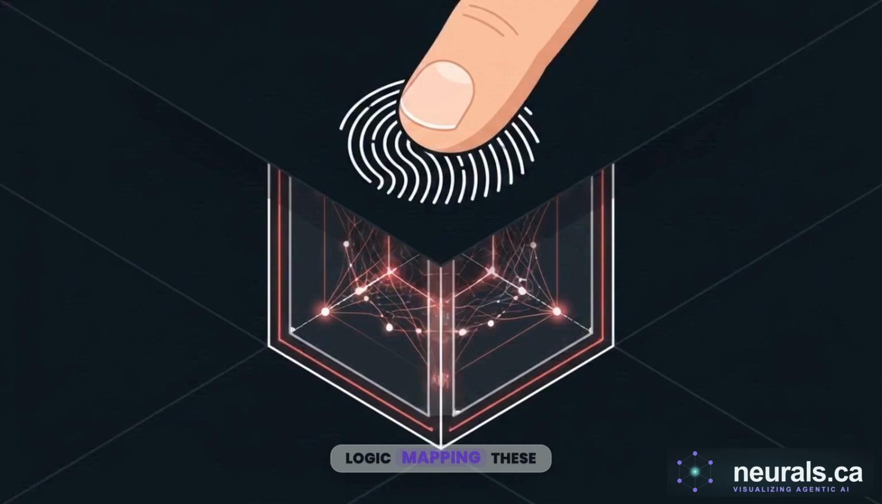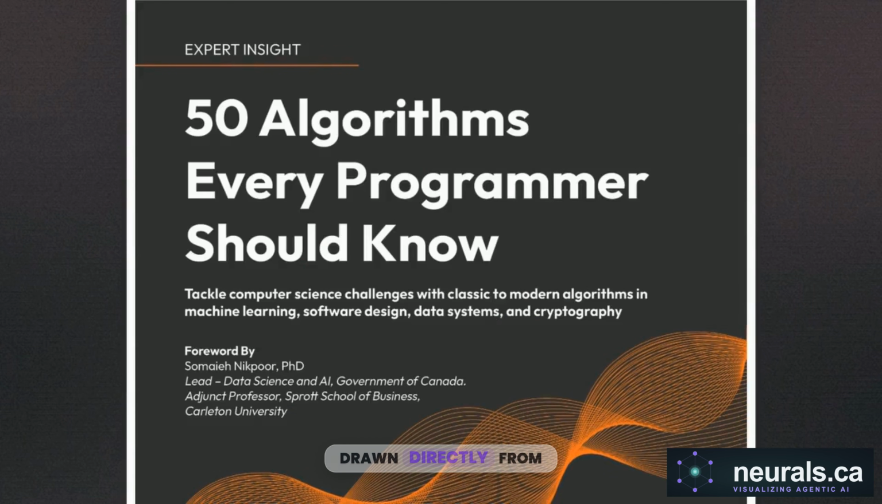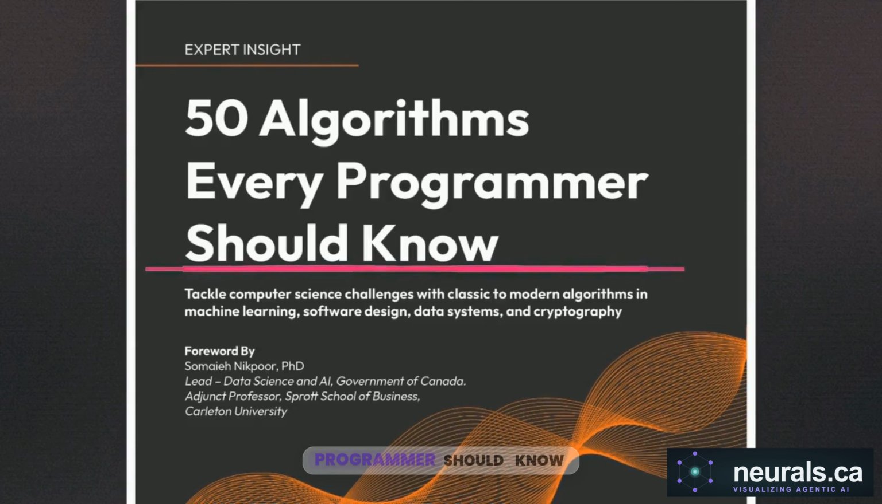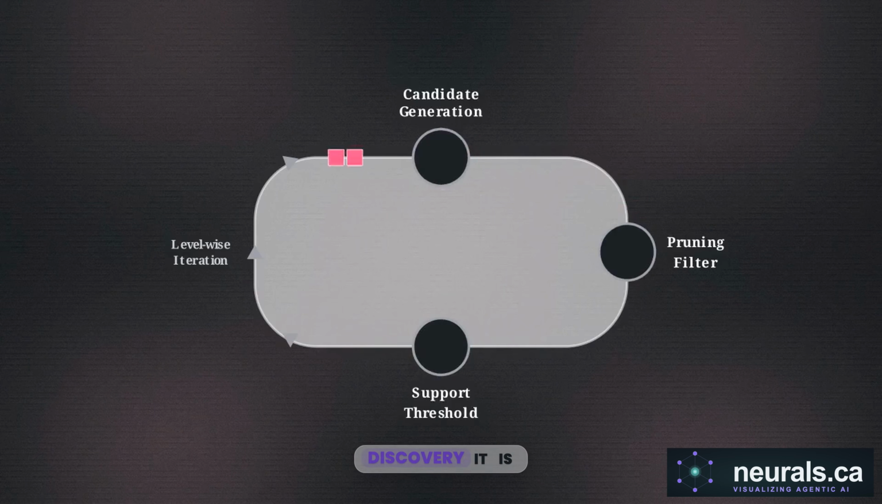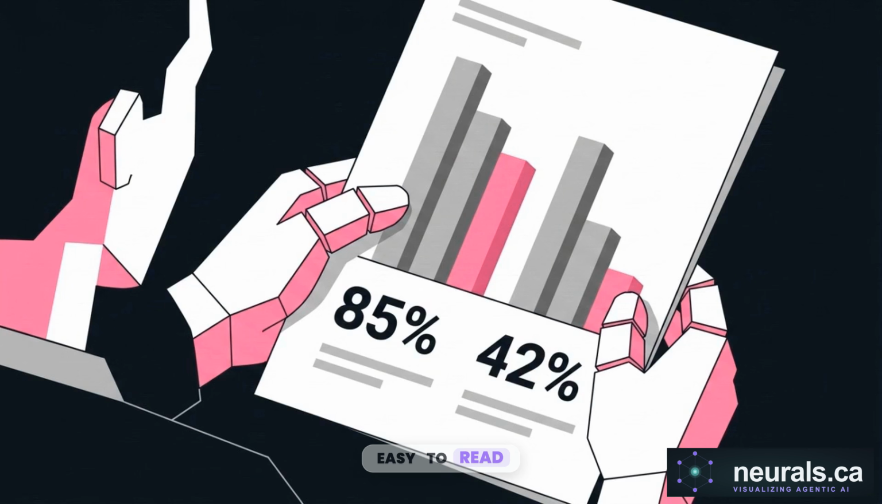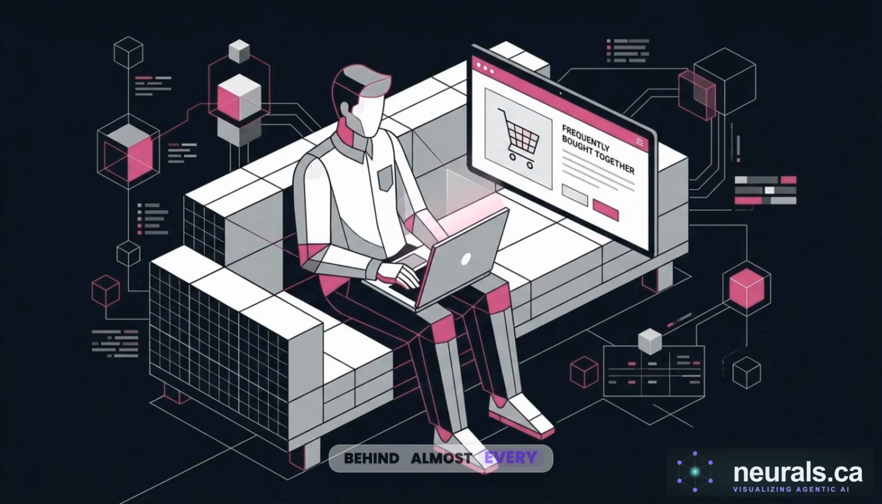The logic mapping these engineering decisions is drawn directly from 50 Algorithms Every Programmer Should Know. Apriori remains the plain-spoken engine of discovery. It is easy to read, easy to trust, and operating quietly behind almost every recommendation you encounter.